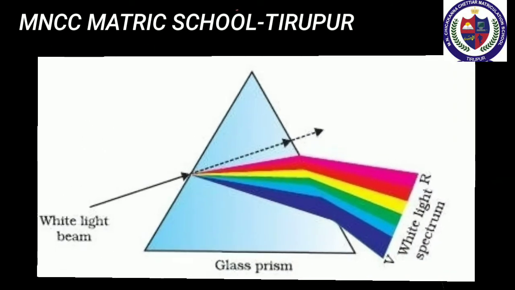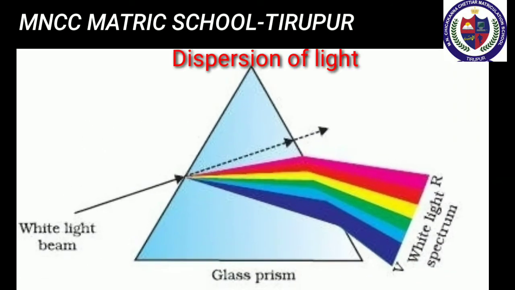Next we move to dispersion of light. Already we know that the sun is a fundamental and natural source of light. If a source of light produces light of a single color, it is known as a monochromatic source. What do you observe when white light is refracted through a glass prism?